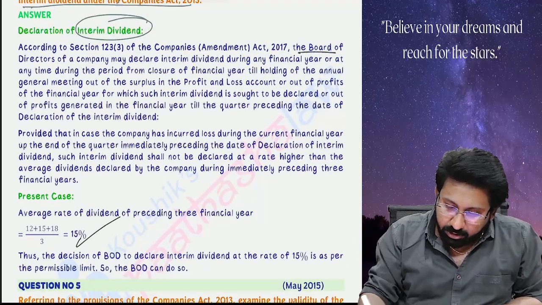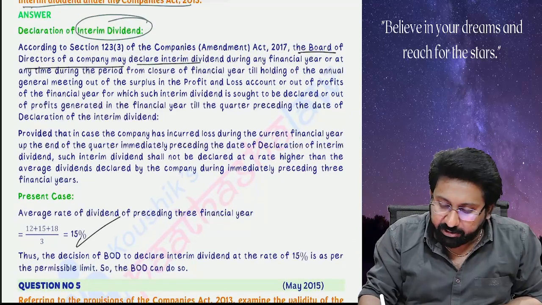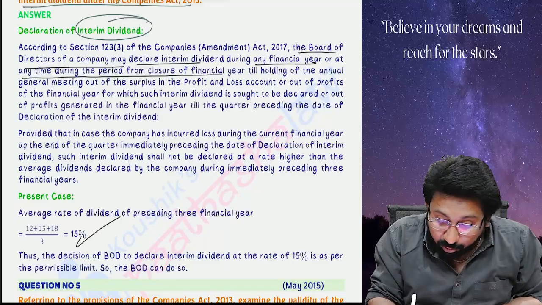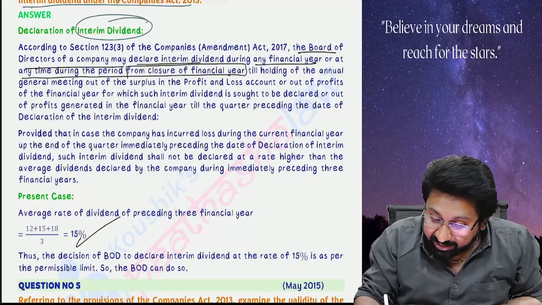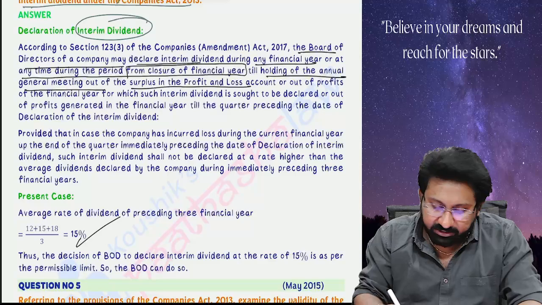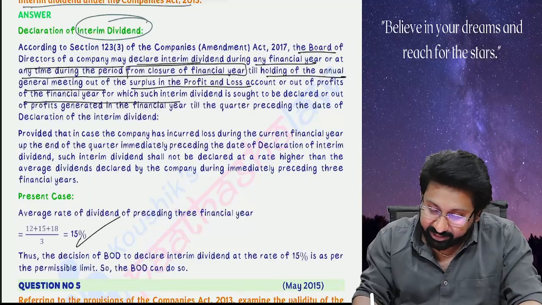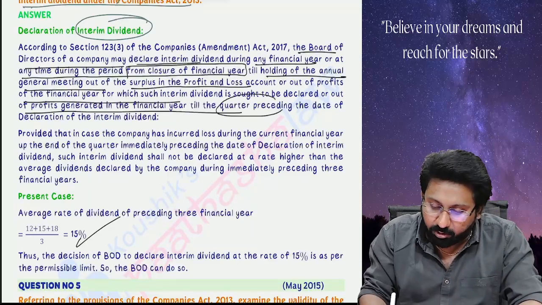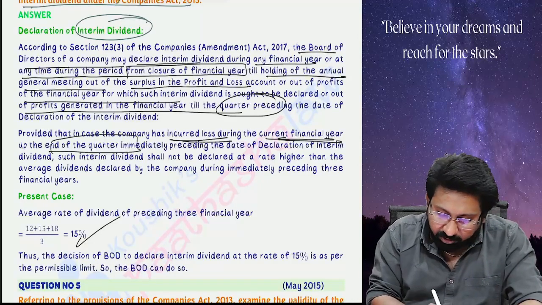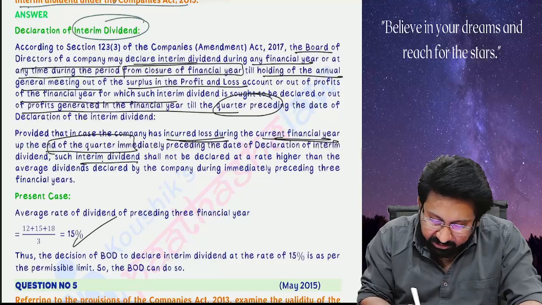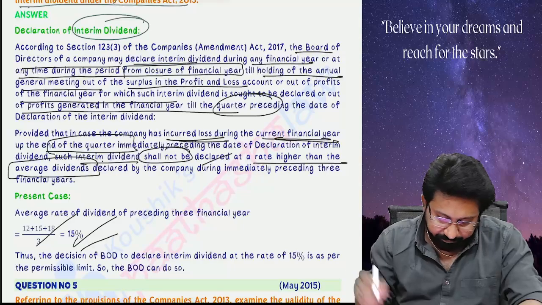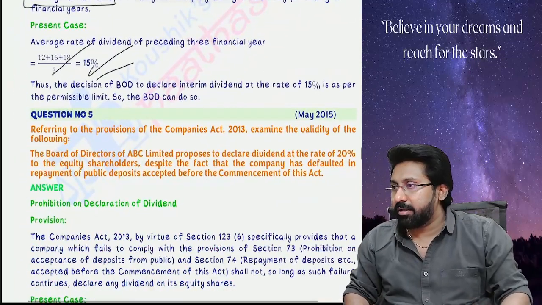See, the board of directors of the company may declare an interim dividend during any financial year, or at any time during the period from the closure of the financial year until the AGM. From where? 3 sources: surplus in profit and loss, profits of the financial year, I told you the closed year, or profit generated up to the quarter. But if there is a loss during the financial year up to the end of the quarter, then the dividend shall not be declared at a rate higher than the average dividends. That's the answer. Understood? This is the point here.